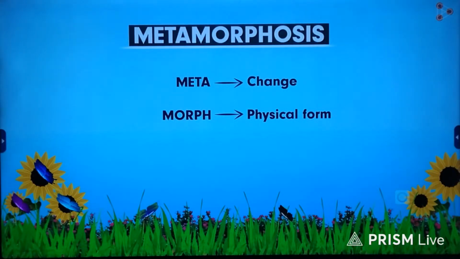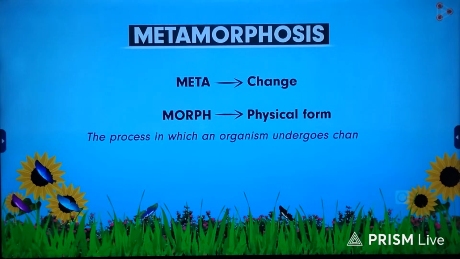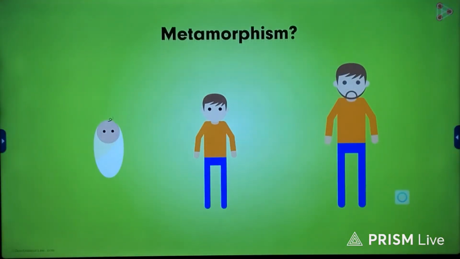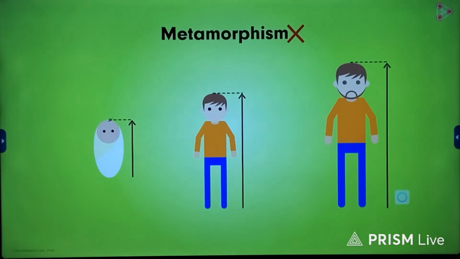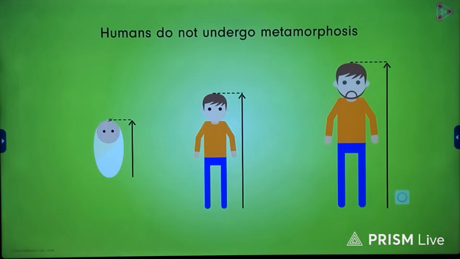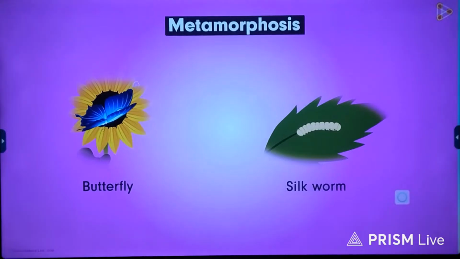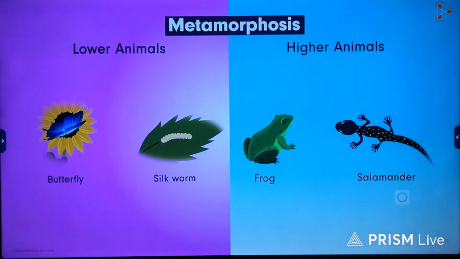So, can we say that metamorphosis is the process in which an organism undergoes change in physical form as a part of development? Yes. So, do humans go through the process of metamorphosis? Absolutely not. The organs with which we are born only grow in size, but they do not change as we grow old. Thus, humans do not undergo metamorphosis. Which organisms do we consider for studying this process? Just like the butterflies, we have the silkworms that undergo metamorphosis. Similarly, in higher animals, frogs and salamanders also exhibit the same process.